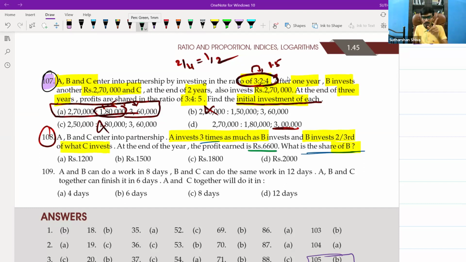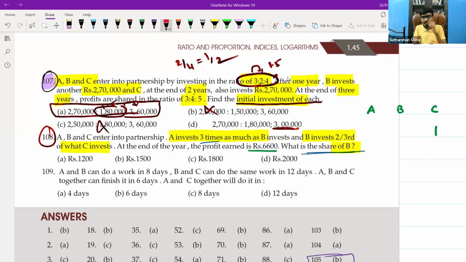I'll do it in a 2-step approach. A, B, C, logically I will apply. There is no formula. A invests 3 times as much as B invests. B invests 2/3 of what C invests. What I will do, I will assume C is investing 1. You can assume 1 lakh, 2 lakh or whatever. C is investing 1.